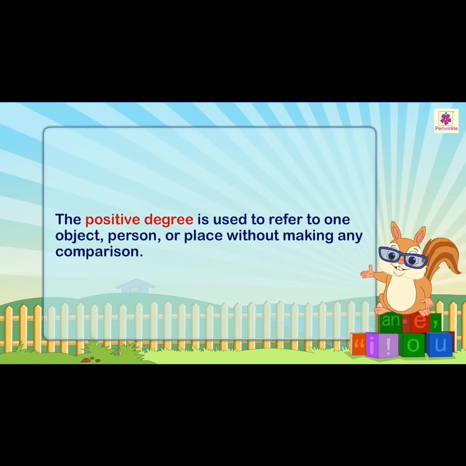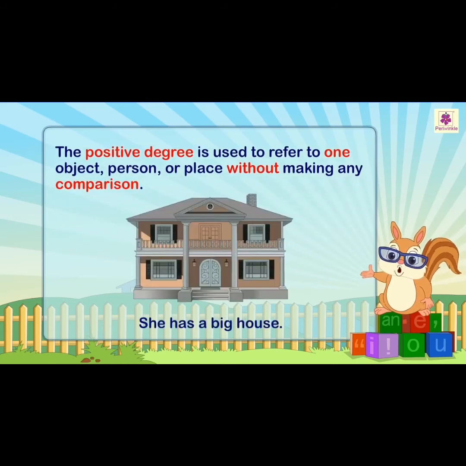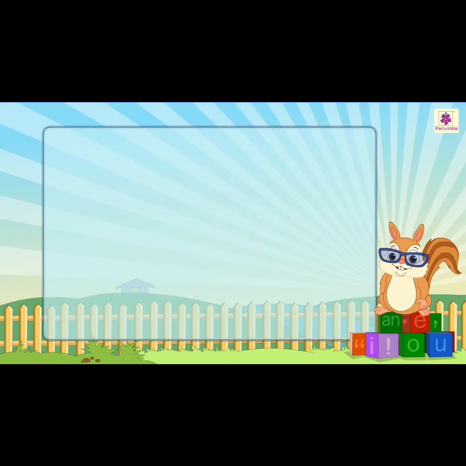What is meant by positive degree? It is used to refer to one object, person, or place without making any comparison. Here we are not comparing with the other children. See here one example: She has a big house. We are not comparing with any other.